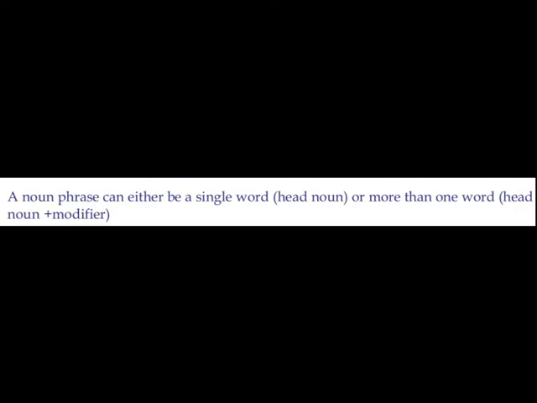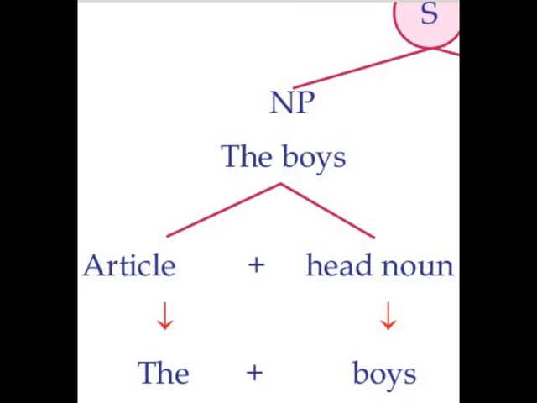Now, what all makes a noun phrase? Or what are the contents that you can see in a noun phrase? That is again shown there. A noun phrase can contain an article, an adjective. There will definitely be a head noun also.